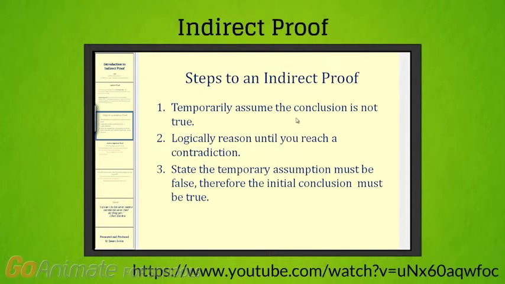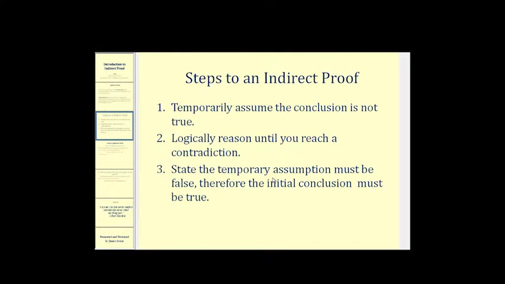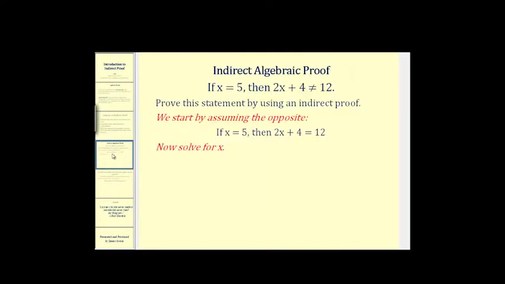So here are the steps to an indirect proof. Step 1, again, we temporarily assume the conclusion is not true, and then we logically reason until we reach a contradiction, and then we finish by stating that the temporary assumption must be false, therefore the initial conclusion must be true. Let's take a look at a couple basic examples of indirect proof so we get a better feel for this type of proof. We'll first take a look at an indirect algebraic proof.